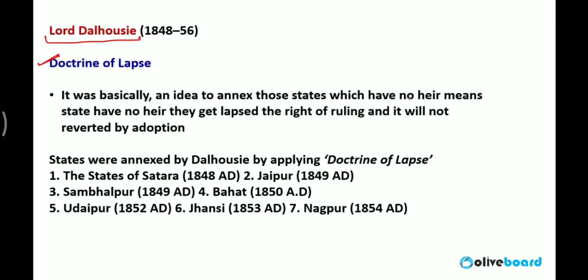Means if any king does not have any heir, अगर उनका कोई वंशज नहीं है, in short, if they do not have any son of their own, then the property of that person was occupied by the British government according to the doctrine of lapse.